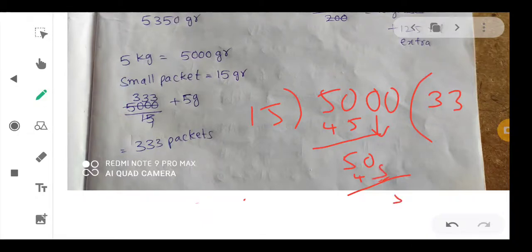Again 5 will be left, we will take this 0 also, again 3, again 45, again 5 will be extra here. So we will fill 333 packets, and these 5 grams will be extra soap. Okay. So this is the eighth one.